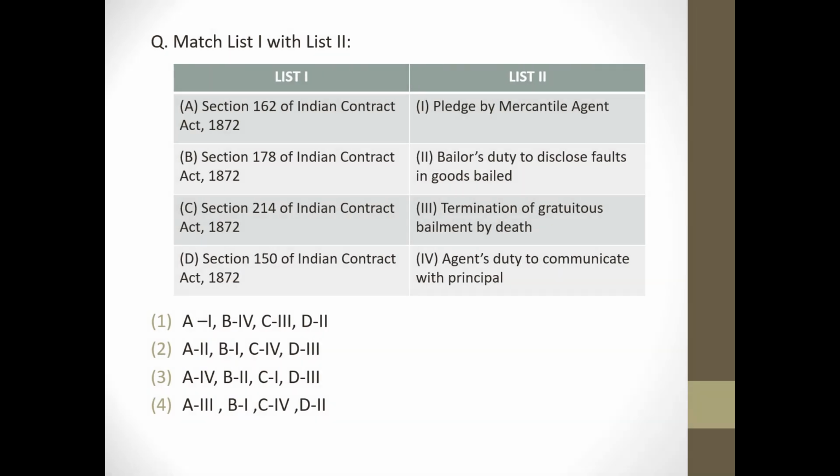Next question is match the following. Section 162 of Indian Contract Act, termination of gratuitous bailment by death. Section 178, pledge by mercantile agent. Section 214 of Indian Contract Act is agent's duty to communicate with principal. Section 150 of Indian Contract Act, bailor's duty to disclose faults in goods bailed. So answer will be option 4.